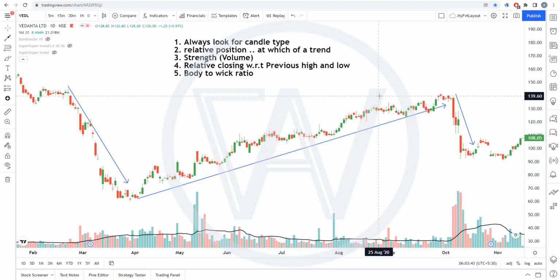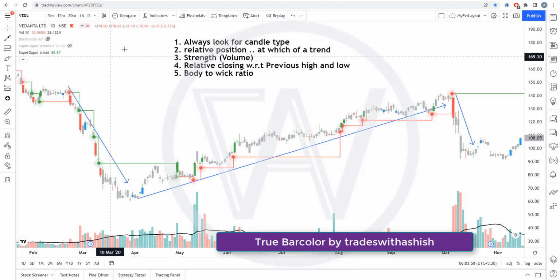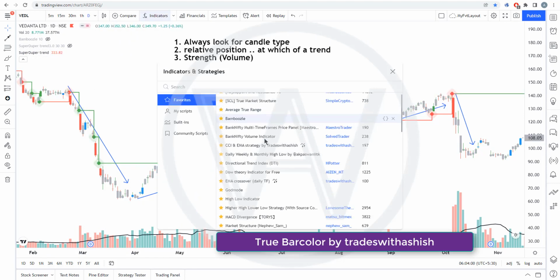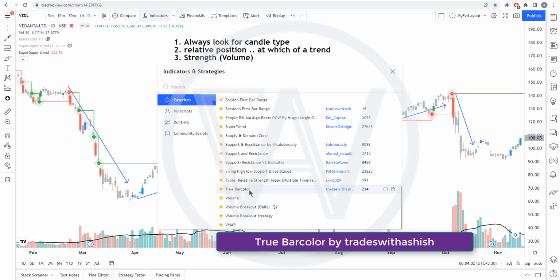And to overcome all of this, I have developed an indicator which has an understanding of all of these, which is my indicator Super Duper Trend, or you can also search for True Bar Color in the TradingView indicator search bar, and you will find it there, True Bar Color.